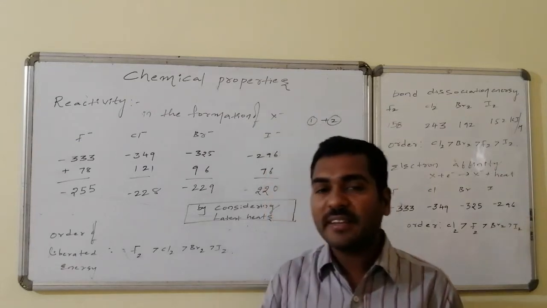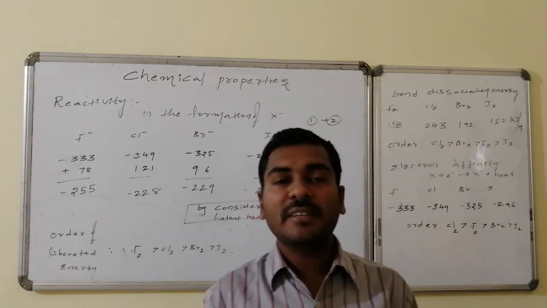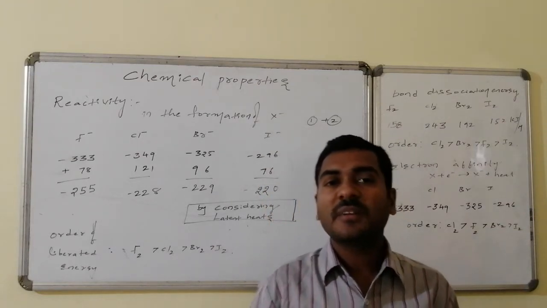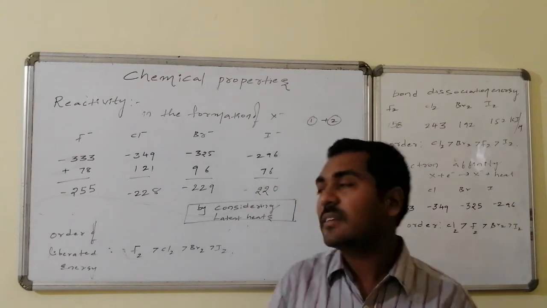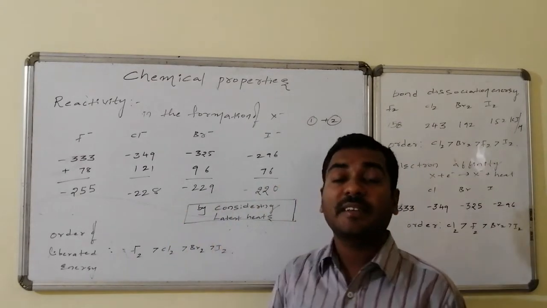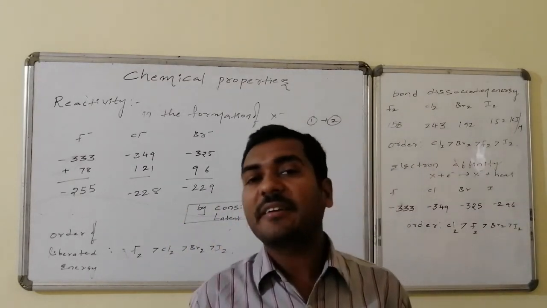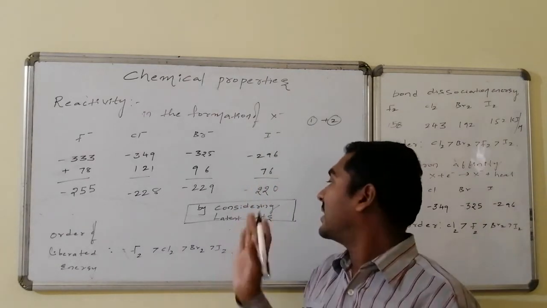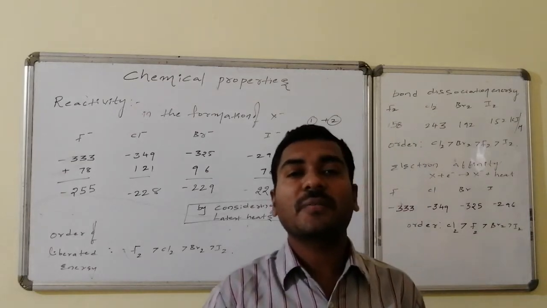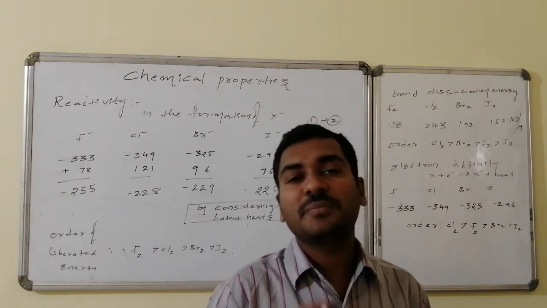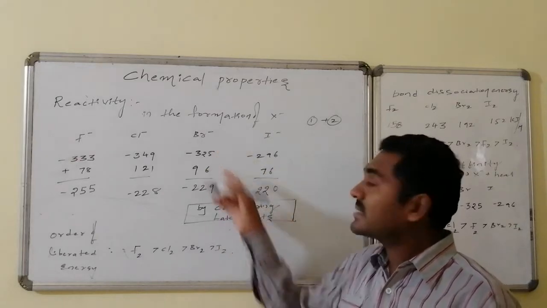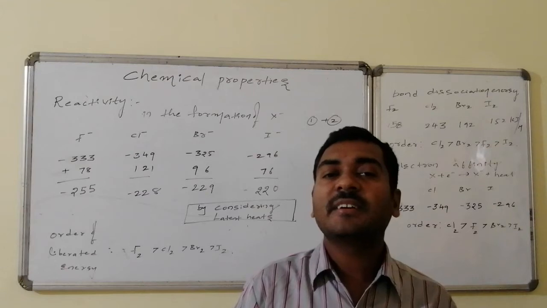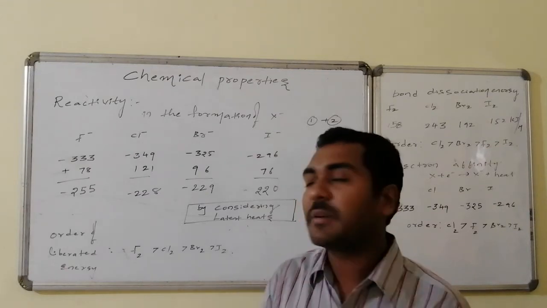This is the reason why halogens maintain high reactivity, and why the order of reactivity decreases from top to bottom: why fluorine has high reactivity, why the order shuffling occurs in case of chlorine and bromine, why iodine has least reactivity. Why that particular order has to be maintained is because of the latent heats present in the conversion of solid to liquid and liquid to gas. Whereas in the case of bromine, it is present in the liquid state.